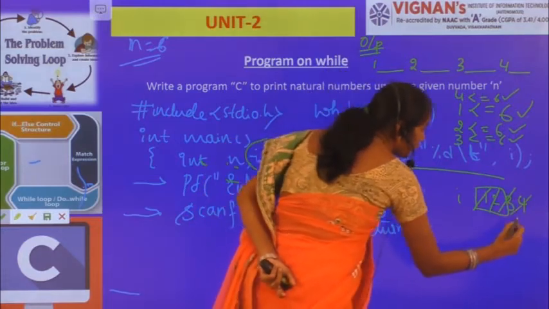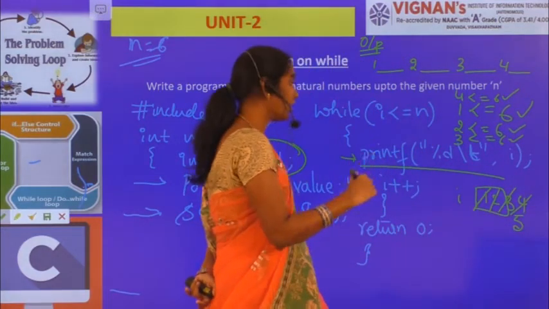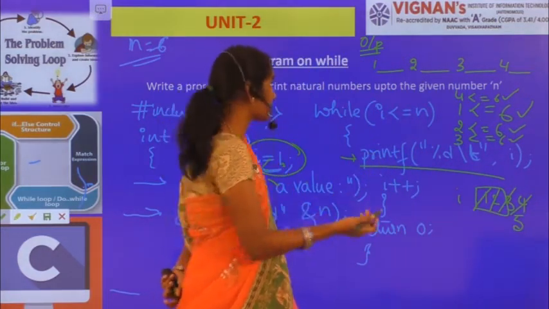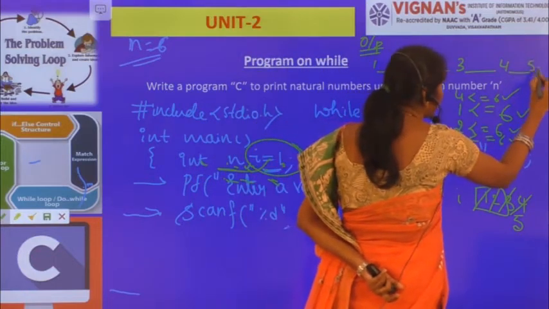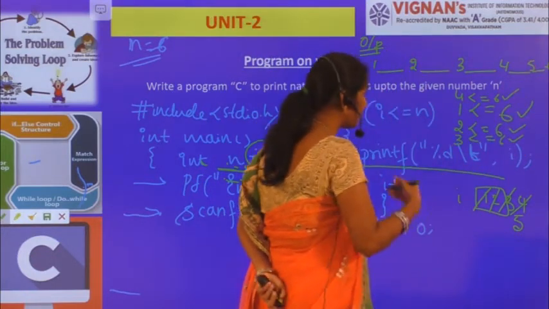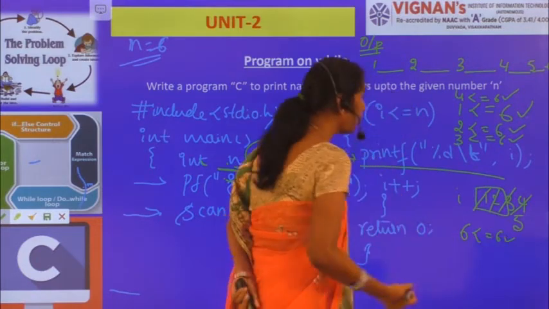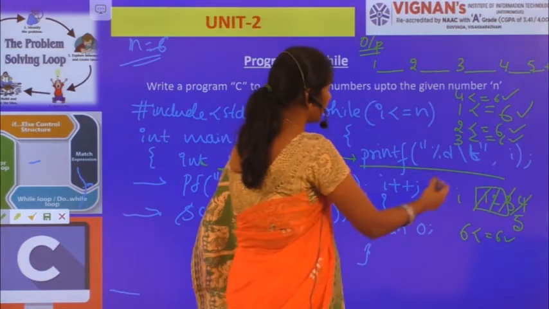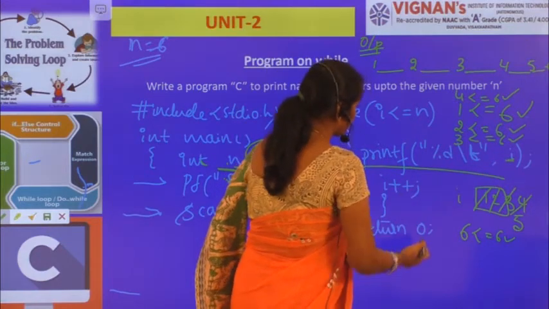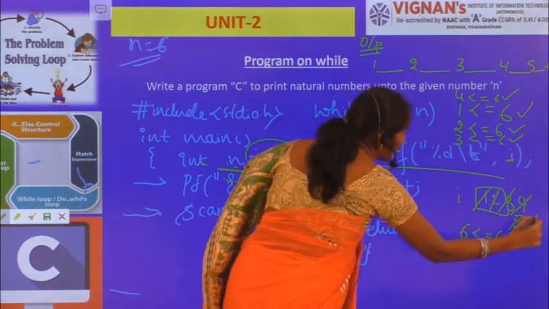And here again 5. I is equal to 5. Now again 5 less than or equal to 6. Condition satisfied. Again 5 will be displayed, and again a tab space. Again a 6 will be displayed whenever I have 6 less than or equal to 6 condition. Right? Now after I has been displayed as 6, now here I will be incremented to 7.